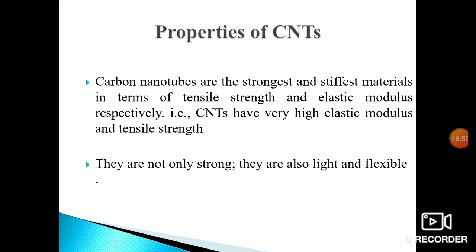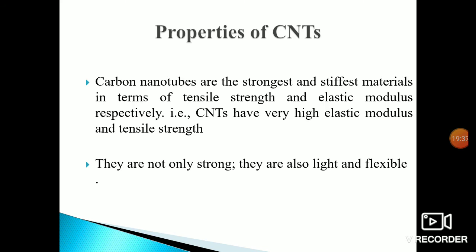So what are the properties of CNT? Already we discussed how carbon nanotubes are formed and what the types are: single wall carbon nanotubes and multi-wall carbon nanotubes, the comparison between them, how the synthesis method is easiest, and that resistivity, an electrical property, is highest, and CNT is very pure. So these are the things discussed.